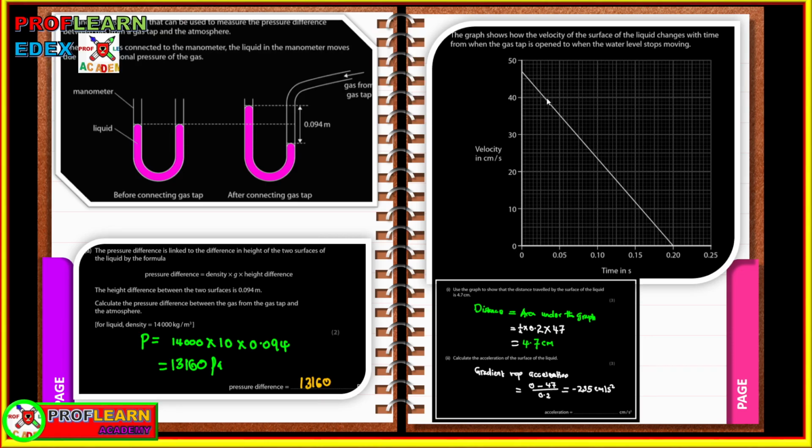You can see again there is this question on velocity time graph. It can also be tested like this, and you are told to maybe work out the distance, the area under this graph. Also work out the acceleration. If you work out the acceleration, this object is decelerating because the speed is actually decreasing, so you will get a negative acceleration, which is actually deceleration. So this is 235 centimeter per second square.